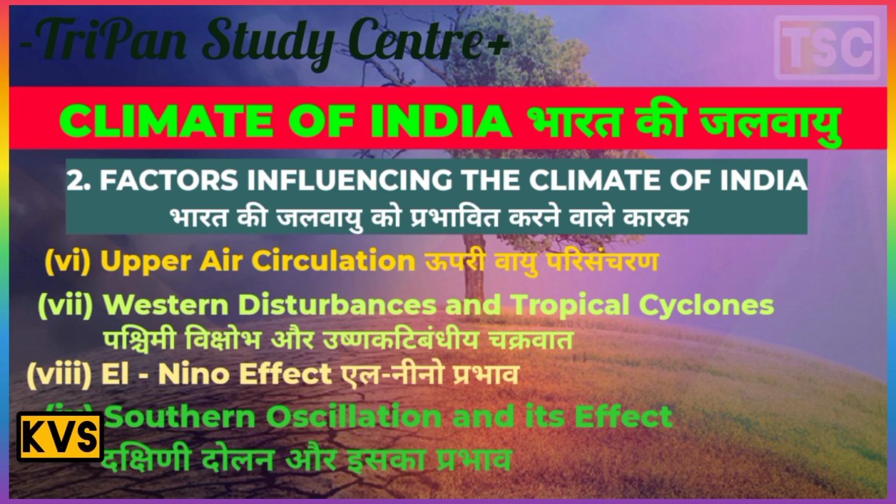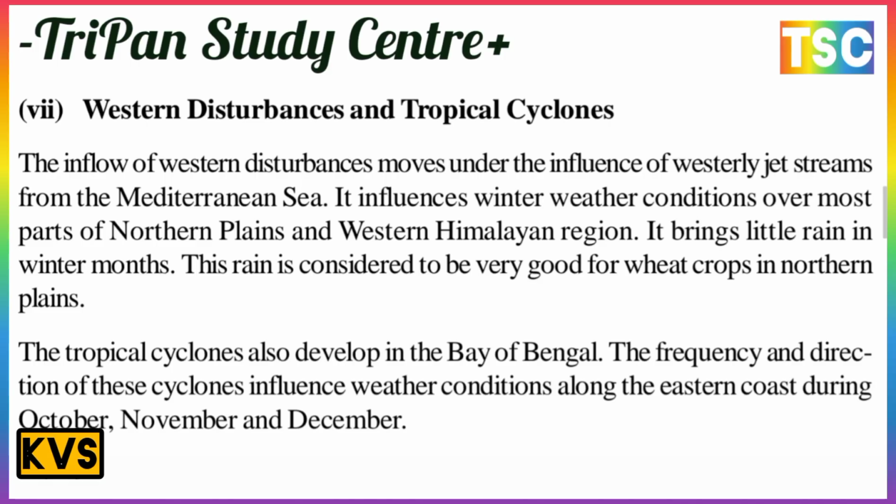The next topic: western disturbance and tropical cyclone. There is an important point here. The inflow of the western disturbance moves under the influence of the western jet stream from the Mediterranean Sea. It influences winter weather conditions over most parts of the northern plain and the western Himalayan region. It brings little rain in the winter months, and this rain is considered very good for the wheat crop in the northern plain.